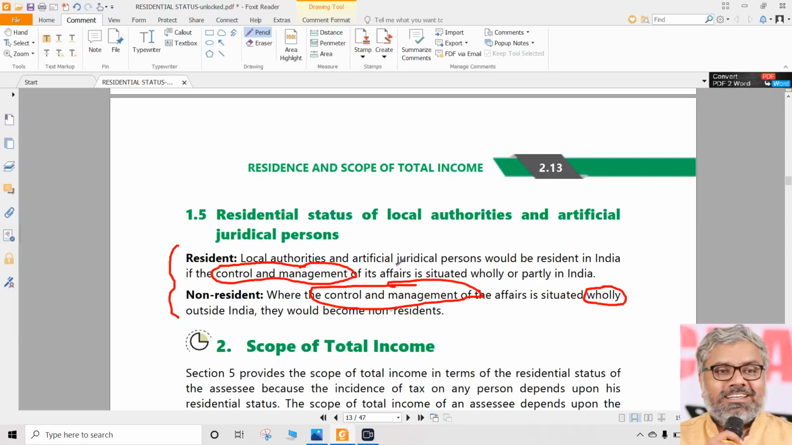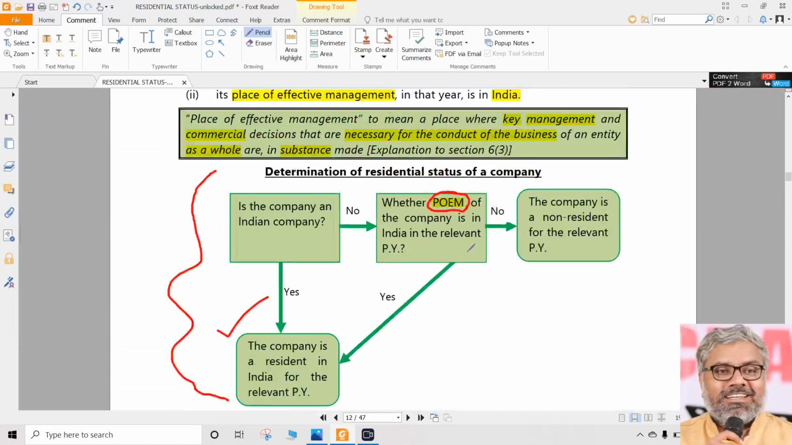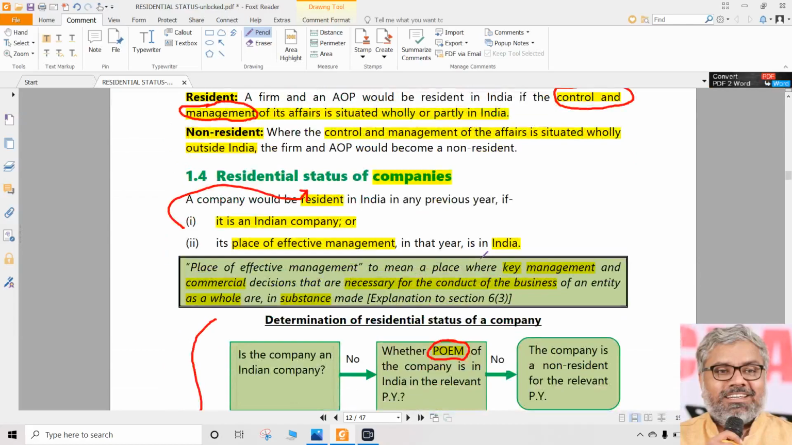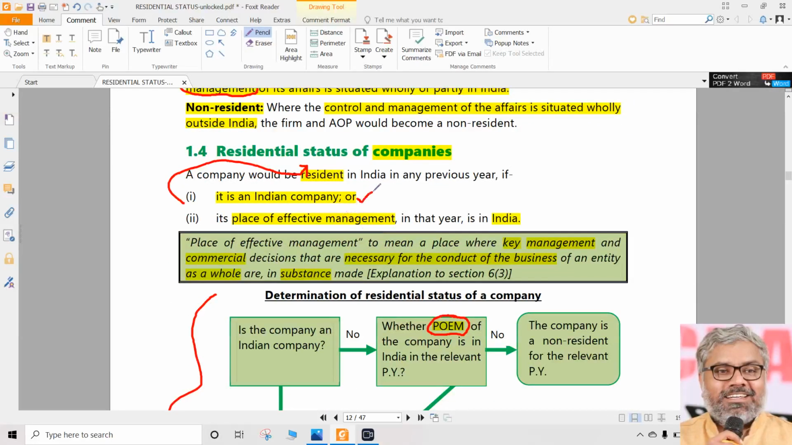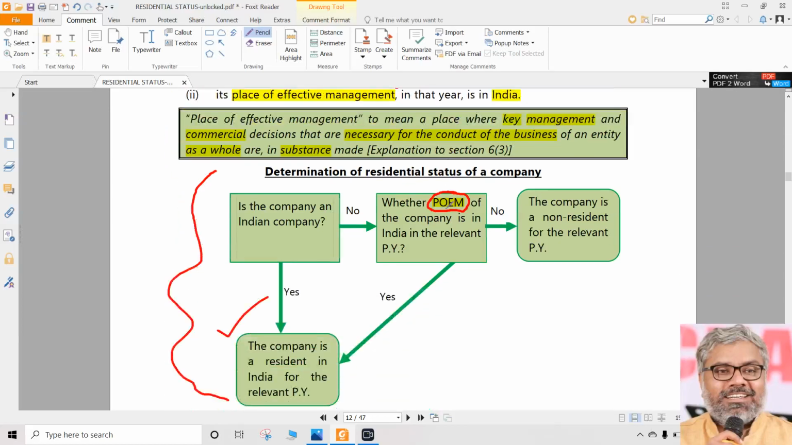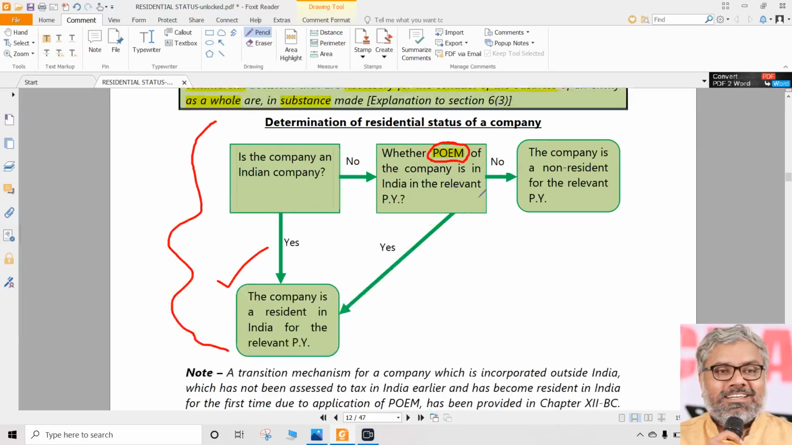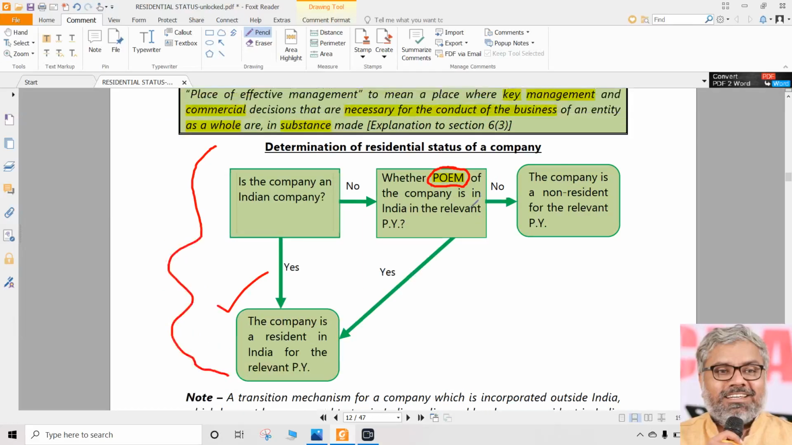But when it comes to companies, of course, POEM is going to be important. First of all, it is going to be important whether that company is an Indian company or not. If yes, no need of POEM and all. If not, then you have to check what is the POEM of that company. If that POEM is in India, that is, place of effective management is in India, then the residential status of the company is determined as resident. If POEM is outside India, then that company becomes a non-resident.